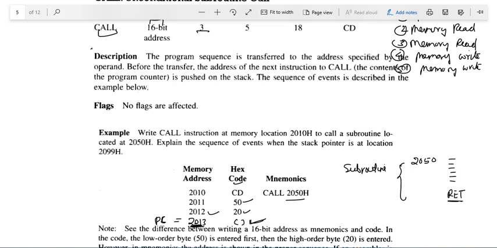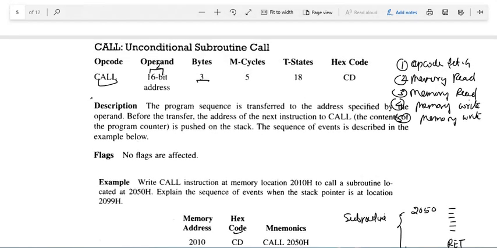The opcode fetch is of 6 states, so this instruction is 6 states for the opcode fetch, 3 for memory read, 3 for memory read, 3 for memory write, and 3 for memory write. So it will be equal to 18 T states.